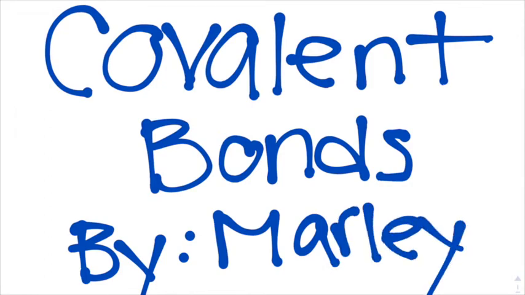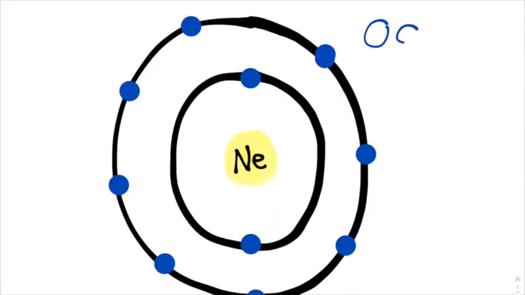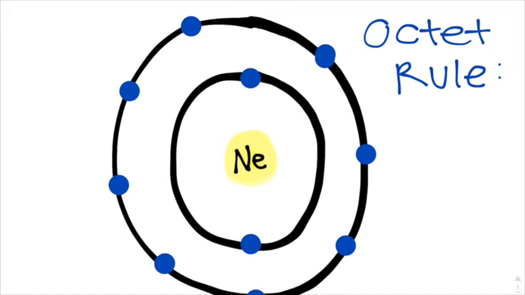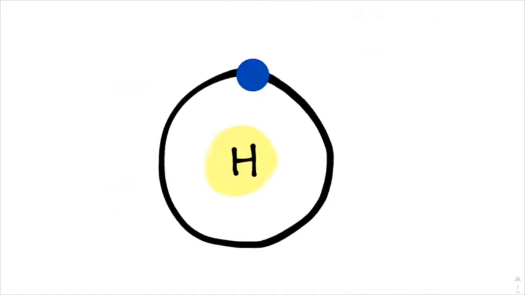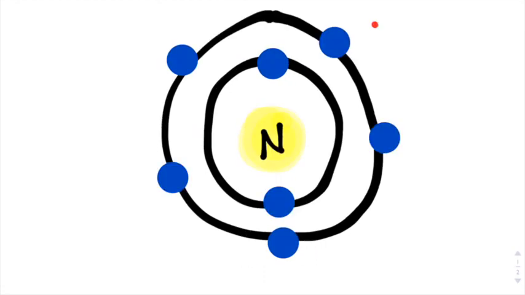But before I do, I wanted to do a quick refresher on a related topic known as the octet rule. This rule states that atoms tend to want to have 8 electrons in their valence shell so that their electron configuration can be as stable as that of a noble gas such as neon. Or in rare atoms such as hydrogen, this rule is satisfied with only 2 valence electrons. But how do atoms that do not have 8 valence electrons satisfy this octet rule?